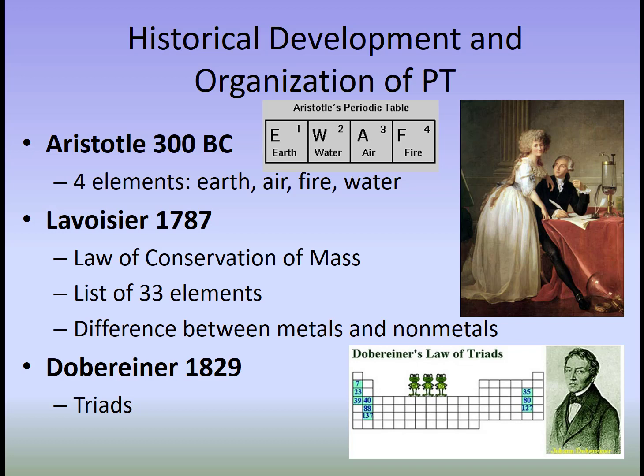A few years later, a German scientist by the name of Dobereiner, he took elements that reacted like each other and he organized them in little groups that he called triads. And these are his triads put on our modern day periodic table. And we can see some of the validity of his claim that these elements should be grouped together because we see in our modern day periodic table they are grouped together.